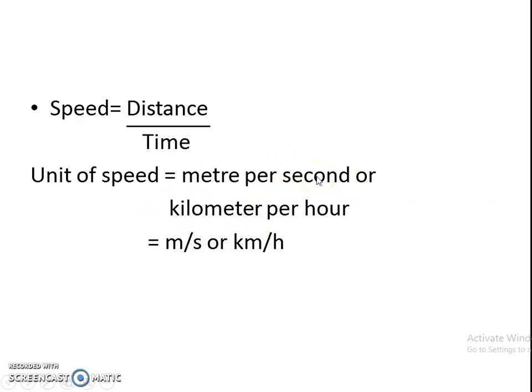SI unit means System International Unit. Why do we have an SI unit? To get common units for a specific quantity. In some places it will be in kilometers, in some places it will be in miles per hour. So to get a standard unit we are using the SI unit. And what is the unit of speed? The unit of speed is meter per second or kilometer per hour. Clear?